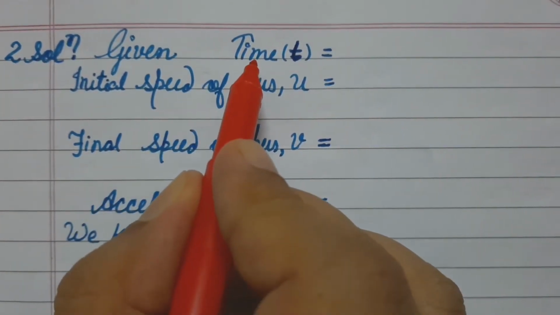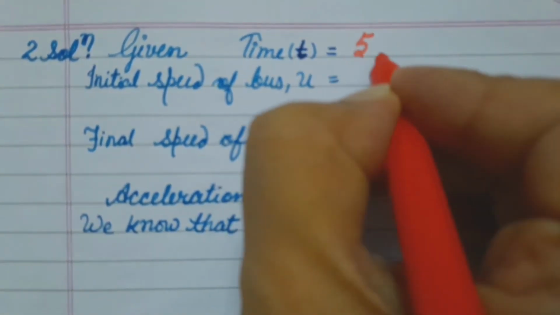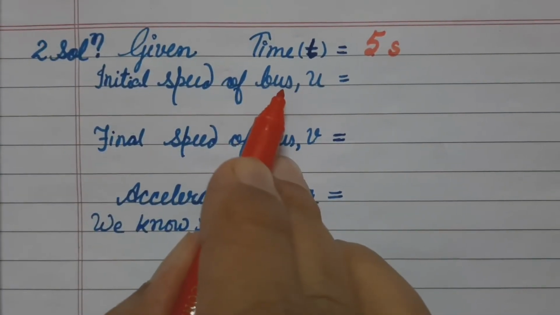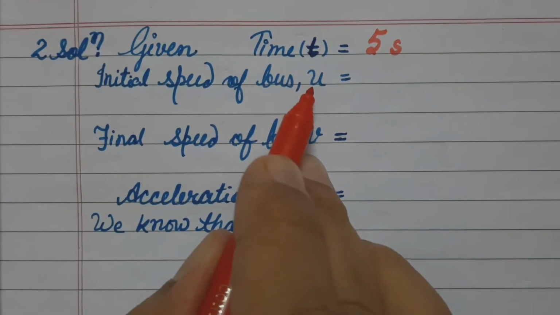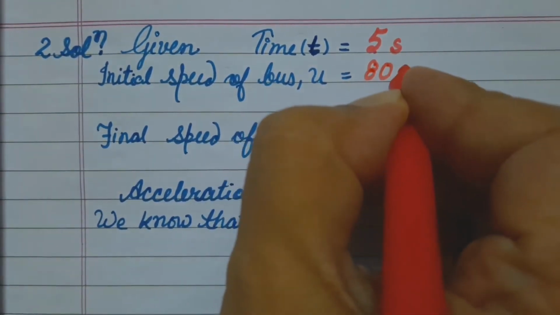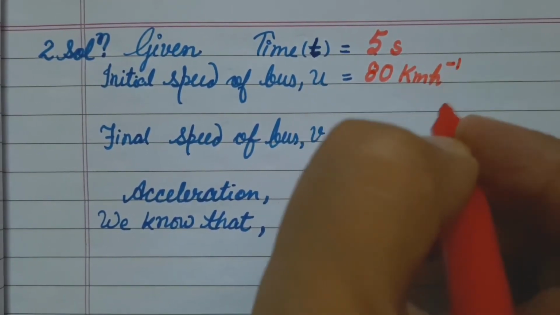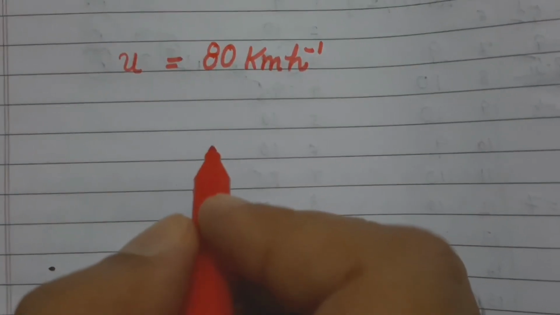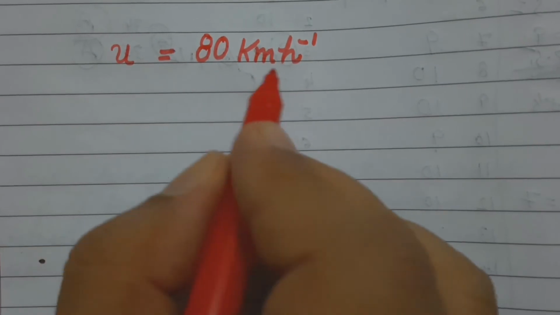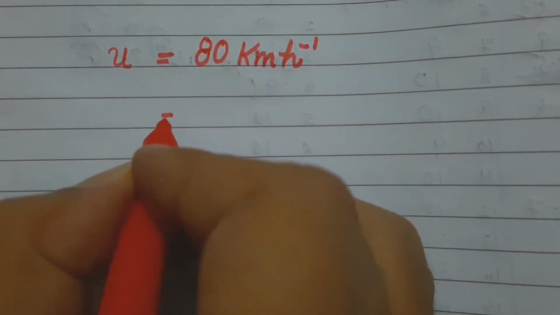Given time, denoted by small t, is 5 seconds. Initial speed of the bus, denoted by small u, is given 80 kilometers per hour. Time is given in seconds. That's why we have to convert the speed from kilometer per hour to meter per second. Let us start how to convert.